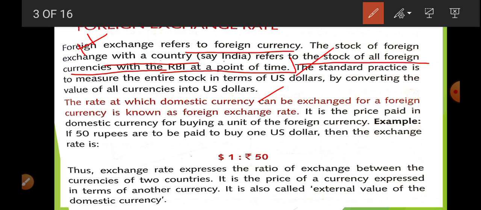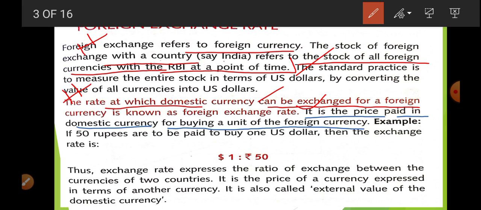Now next important is, what do you mean by foreign exchange rate? The rate at which domestic currency can be exchanged for a foreign currency is known as the foreign exchange rate. In very simple language, you can write it also: it is the price paid in domestic currency for buying 1 unit of foreign currency.